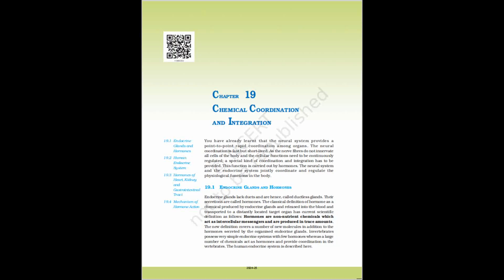Exercises. 1. Define the following. A. Exocrine gland. B. Endocrine gland. C. Hormone. 2. Diagrammatically indicate the location of the various endocrine glands in our body. 3. List the hormones secreted by the following. 4.